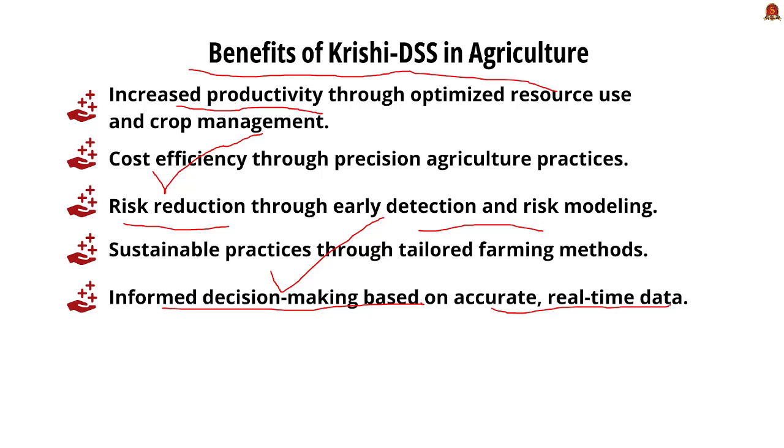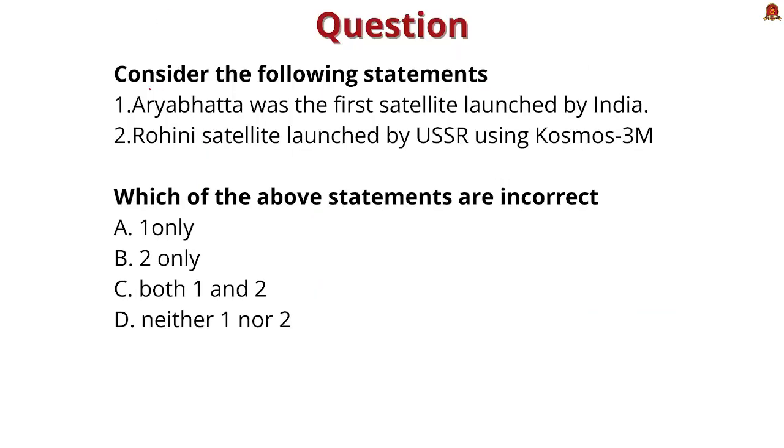So with this understanding, let us move on to our next section of our discussion, that is the Prelims practice questions. Look at our first question. Consider the following statements. One, Aryabhatta was the first satellite launched by India. Two, Rohini satellite was launched by USSR using Cosmos 3M. Which of the above statements are incorrect?